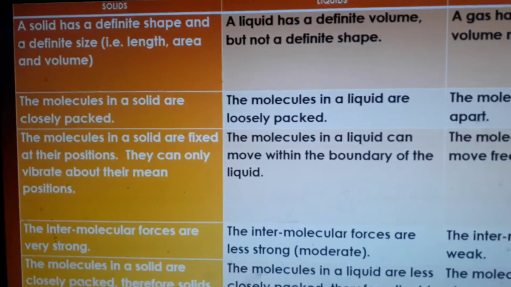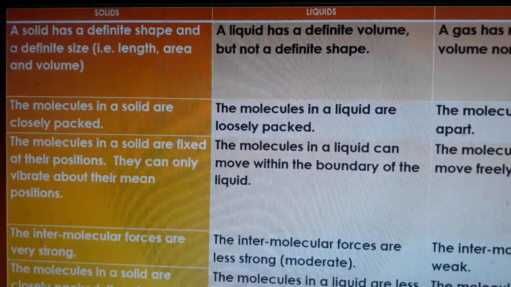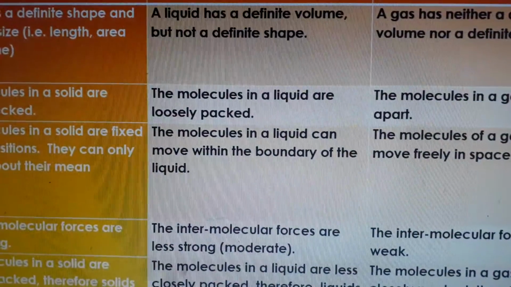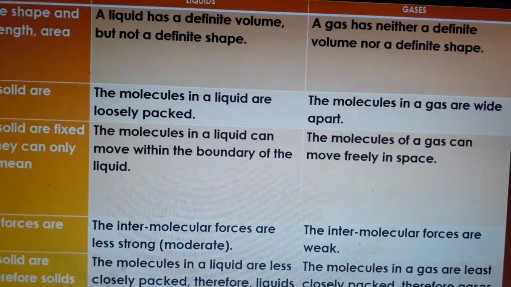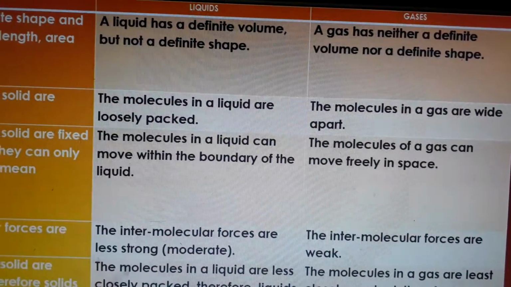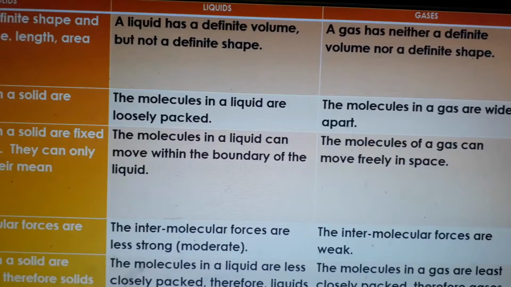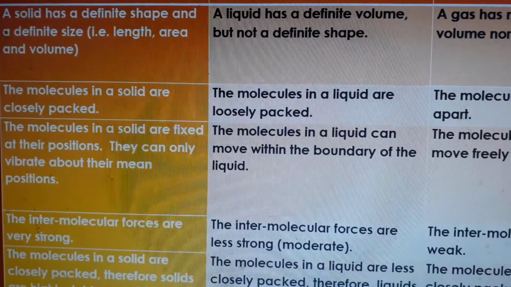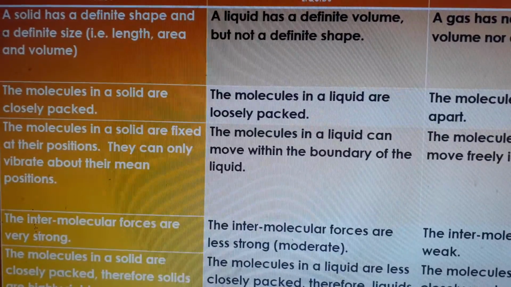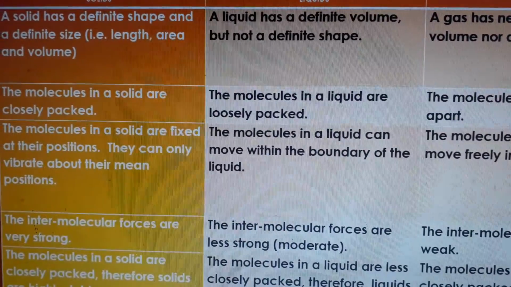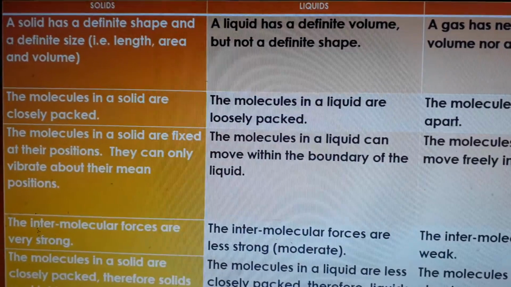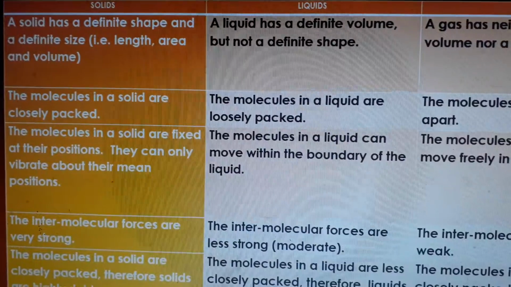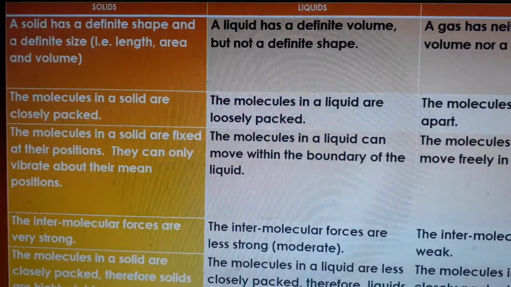Now, when you talk about the molecules in a solid, we have already learned that the molecules in a solid are closely packed. The molecules in a liquid are loosely packed and the molecules in a gas are wide apart. So you know all these points, we have discussed it. The molecules of gas are far apart from each other. Then the molecules in a solid are fixed at their position. They can only vibrate about their mean position. So the molecules in a solid are so close together that they are not free to move. They can only move in their own position. They cannot leave their position.